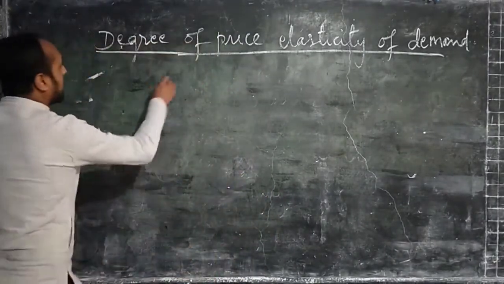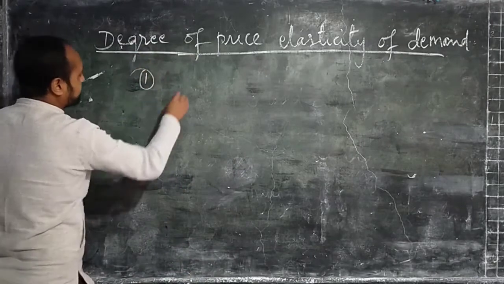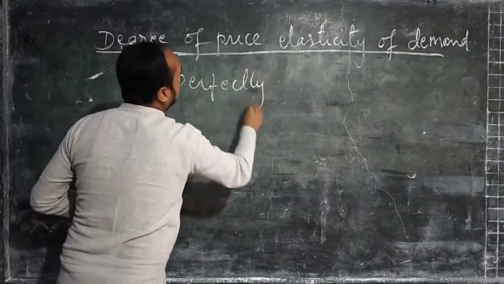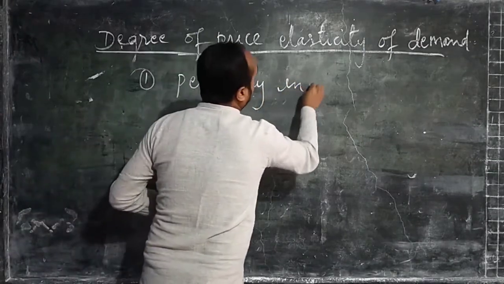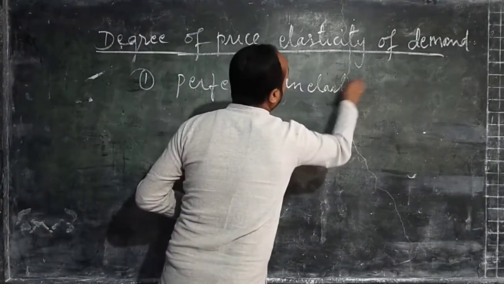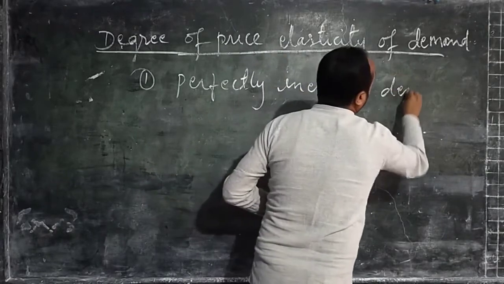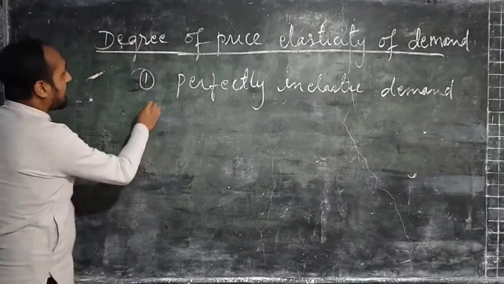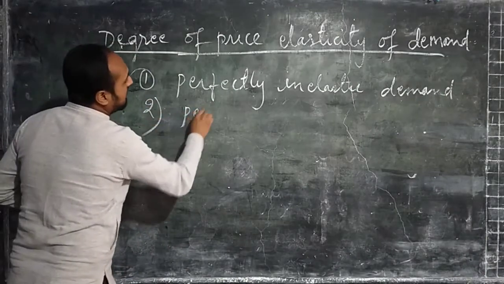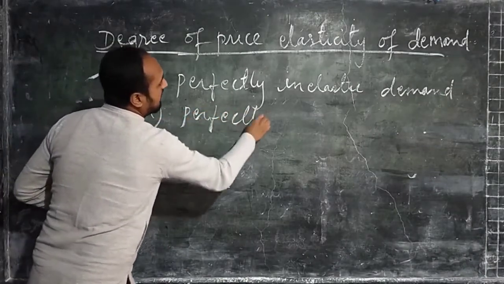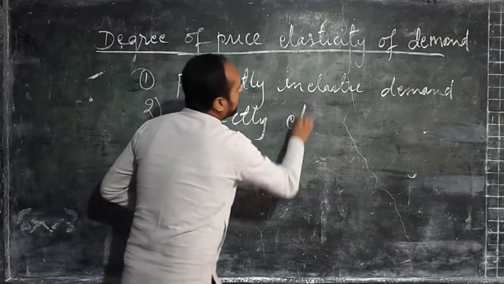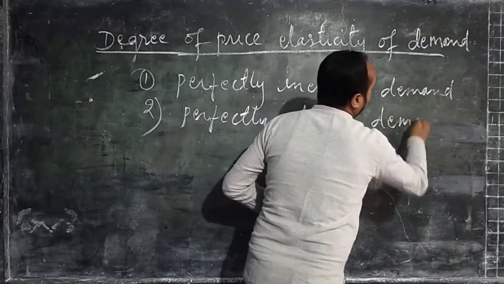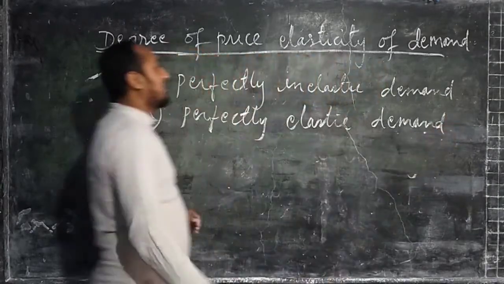Number one we have perfectly inelastic demand. Number 2 we have perfectly elastic demand.